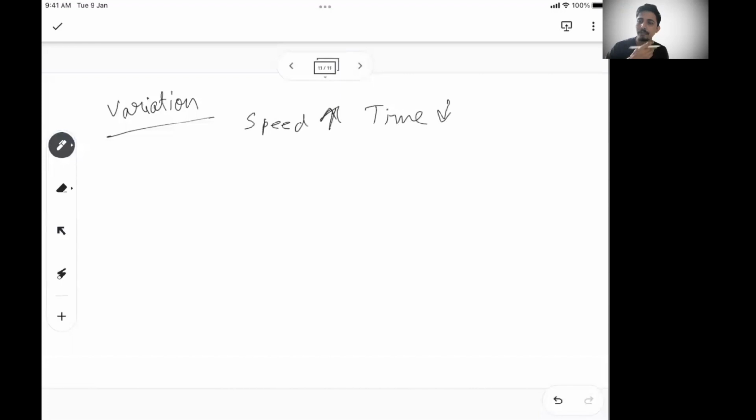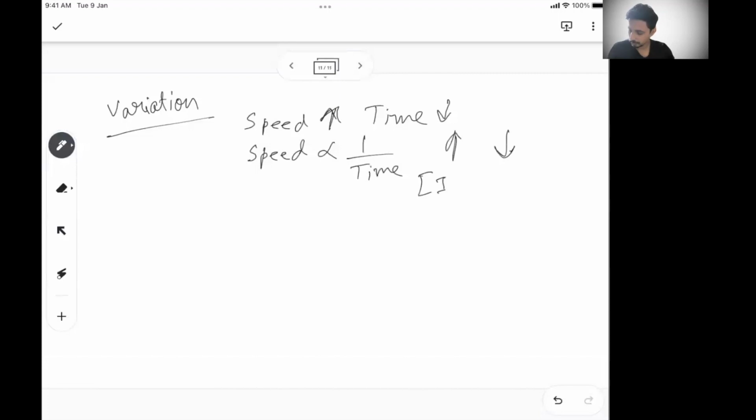If you have done time speed distance, then you can understand this much. You have seen this earlier. Other than that, it's a common conception. There is nothing you need to know specifically from time speed distance. You can understand if I increase my speed in a Jeep versus my speed in a Maruti, my time is reducing because my speed is more. So if there is some kind of relation like this, then we can generally say speed is inversely proportional to time. So basically, if one entity is increasing, the other is decreasing, that means they're inversely proportional.